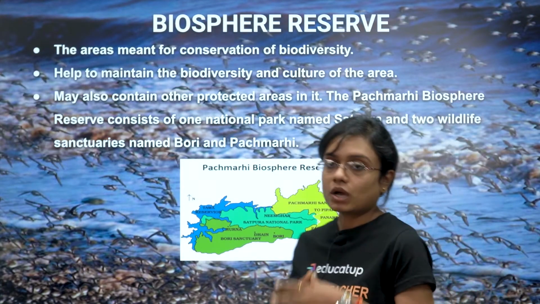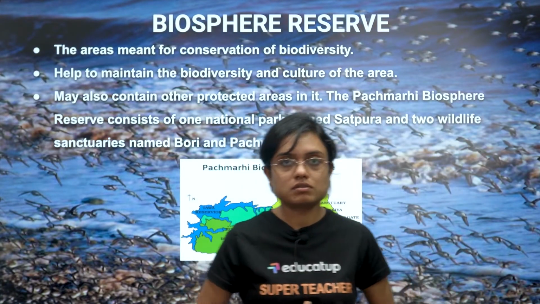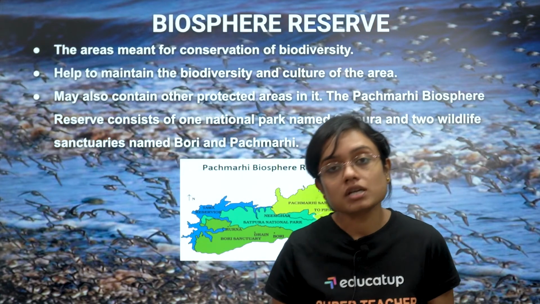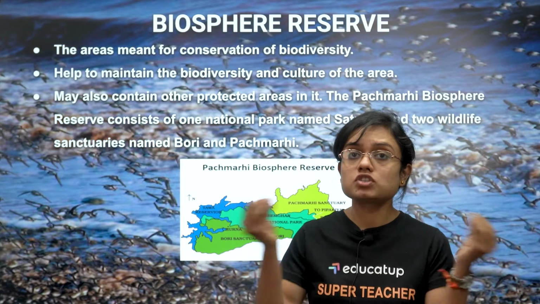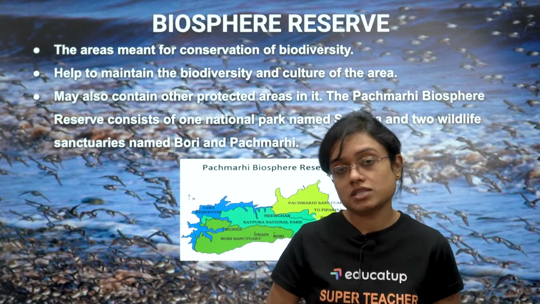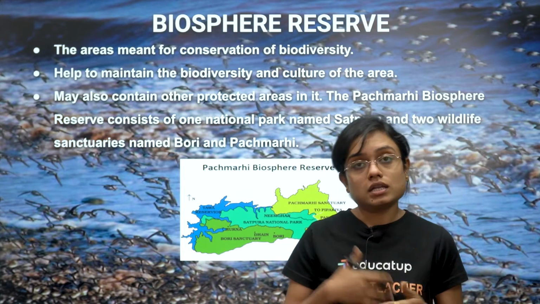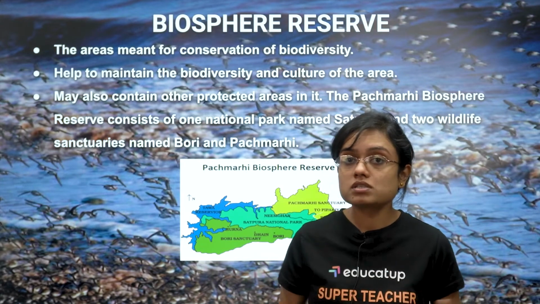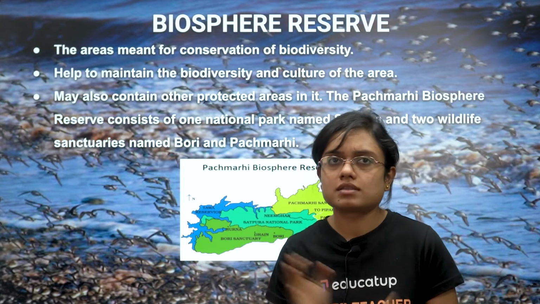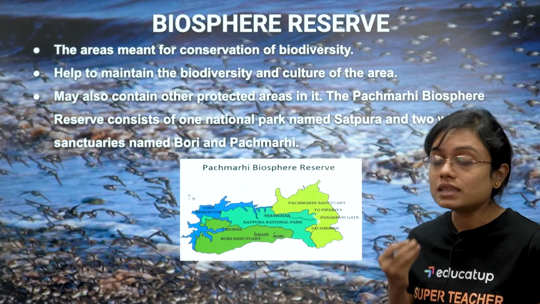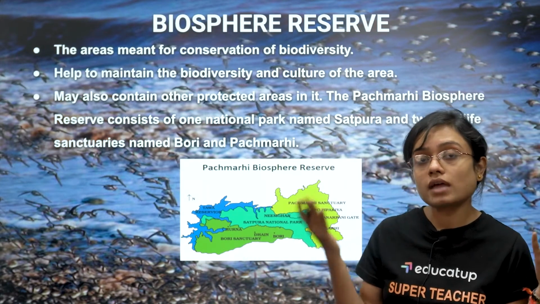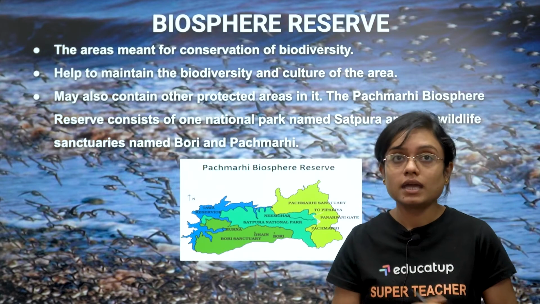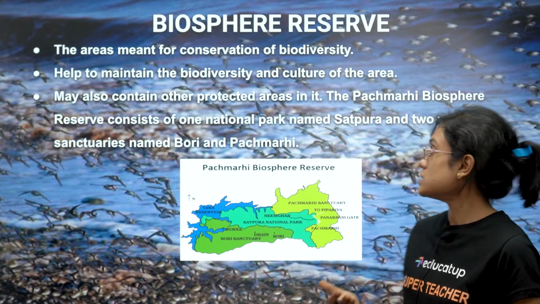Biosphere Reserve. Now, what do we mean by Biosphere Reserve? The areas meant for the conservation of biodiversity, यानी कि अलग अलग प्रकार के जीव जंतुओं की सुरक्षा के लिए जो बनाया जाए, that is a biosphere reserve. It is for plants, for animals, for birds, for all kinds of organisms. It helps to maintain the biodiversity. अलग अलग प्रकार के जीव जंतुओं को जिंदा रखना, वो biodiversity को maintain करने में help करता है. It may also contain other protected areas in it.